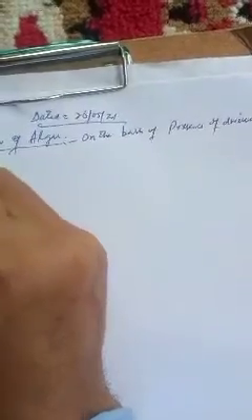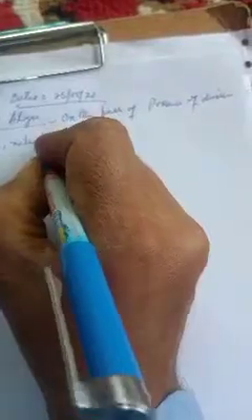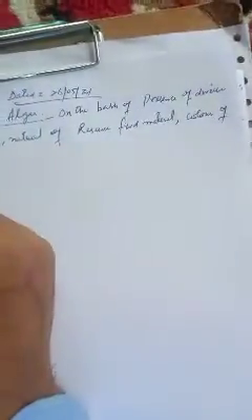Today we will take up classification of algae on the basis of presence of diverse combinations of pigments, nature of reserve food material, color of the thallus, and other features.